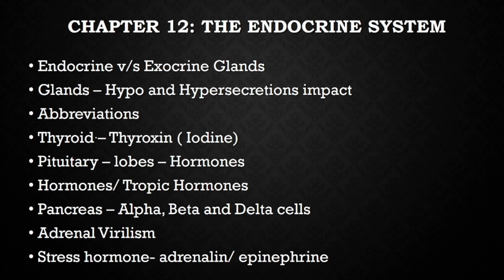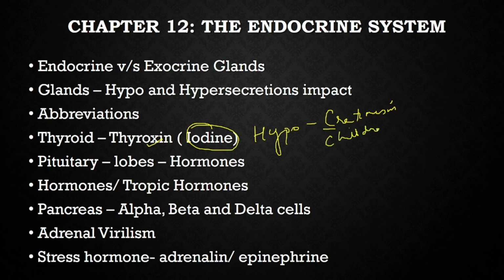Thyroid glands release a hormone called thyroxine. Iodine is important for the formation of thyroxine. Now hyposecretion of thyroxine leads to cretinism in children. Cretinism in children. C for cretinism, C for children. So children don't get confused.